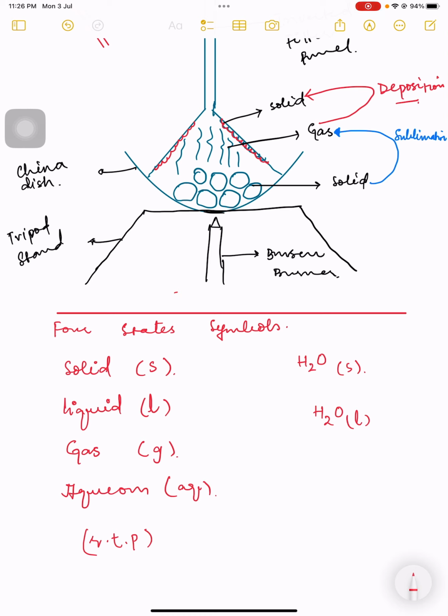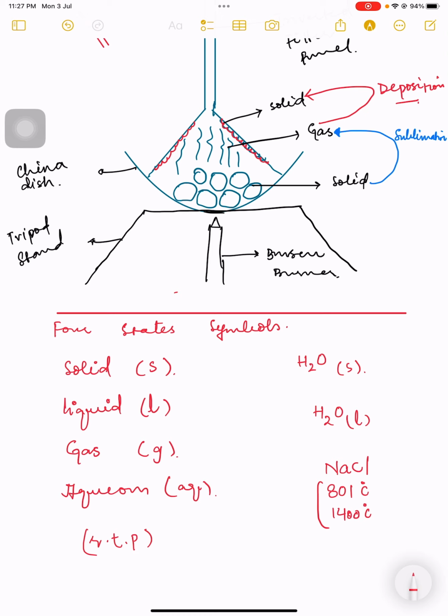One more thing which I will suggest to you, no doubt there is no need for it, but it will be helpful. And what is that? That is NaCl, sodium chloride. NaCl is the formula of our table salt. From now onward, you are not going to consider it as table salt. You will keep the term sodium chloride and the formula NaCl in your mind. I will tell you how to write formulas and names later. But I'm telling you right now, it is NaCl, and its melting point is 801 degrees centigrade, whereas its boiling point is 1400 degrees centigrade.